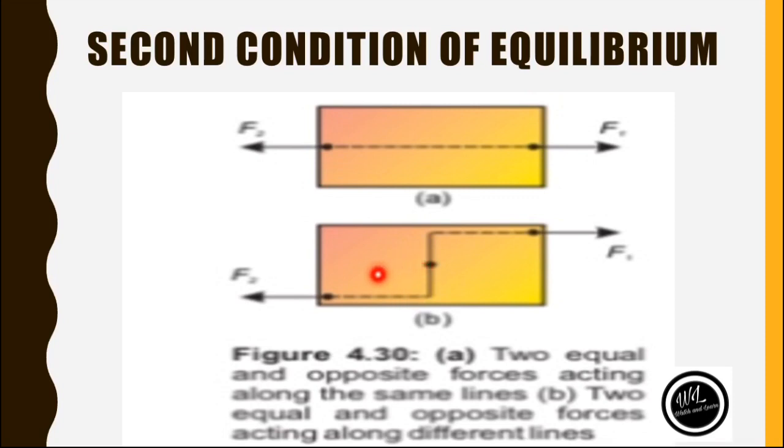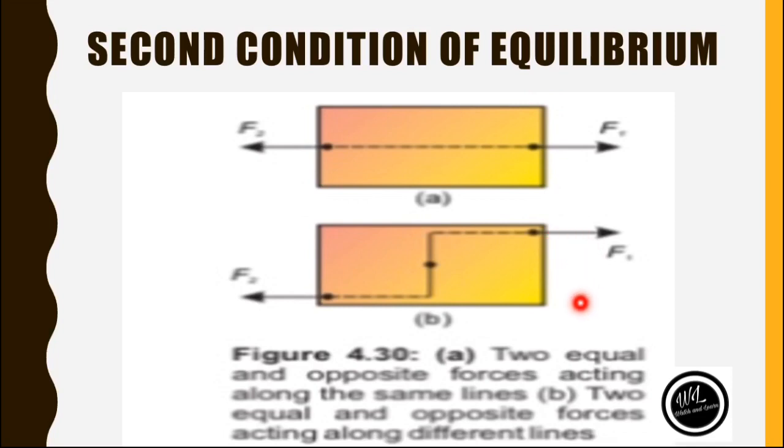They both are opposite direction forces, they both are unlike parallel forces, acting along opposite directions, but they are not acting along the same line. It means that they will not be in equilibrium; they will produce a rotation in the body. In this situation B, the body will have the tendency to rotate.